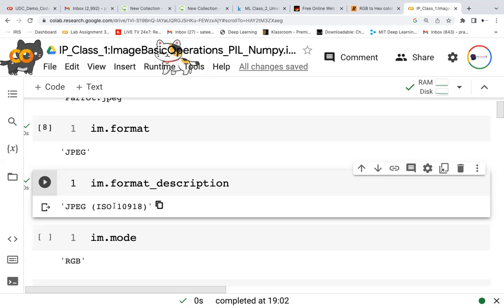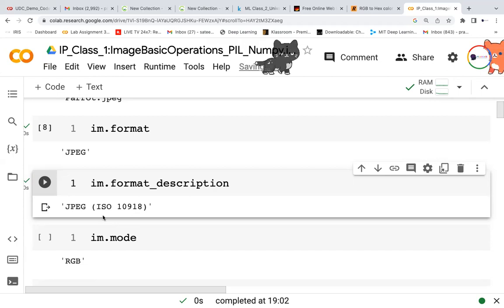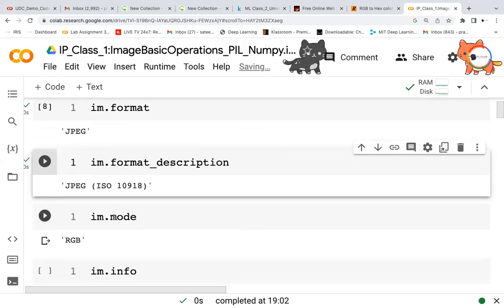So this is of ISO. If you read this ISO document, it will explain how the JPEG file format should look, how we should store it, how we should access it, and all those things related to that. We are not going deeper into that, but if you are interested, you can look at that and explore it. Fine. So the next is the mode.